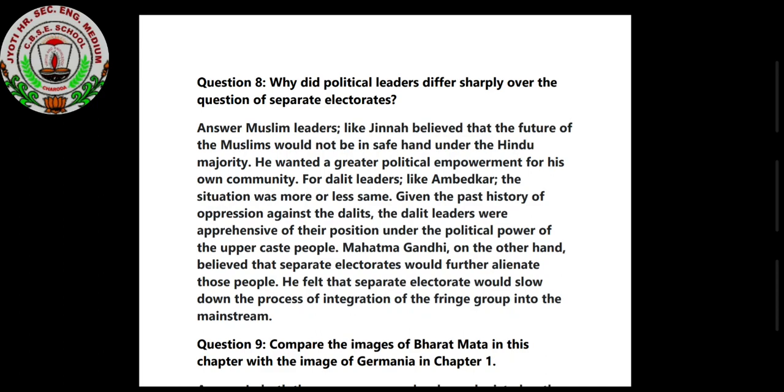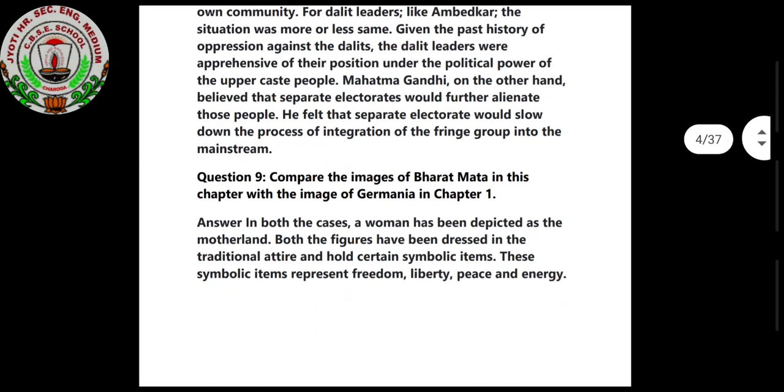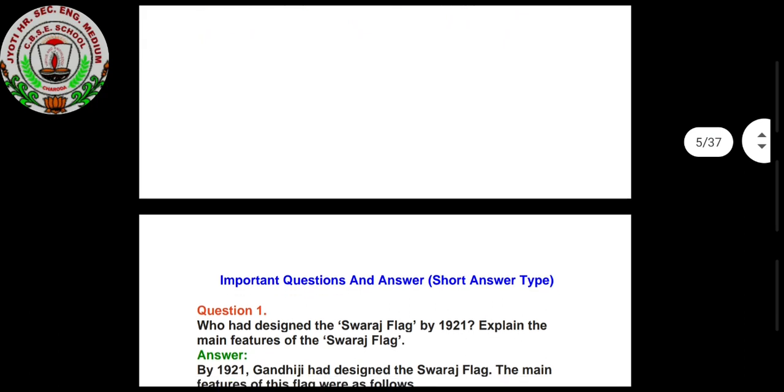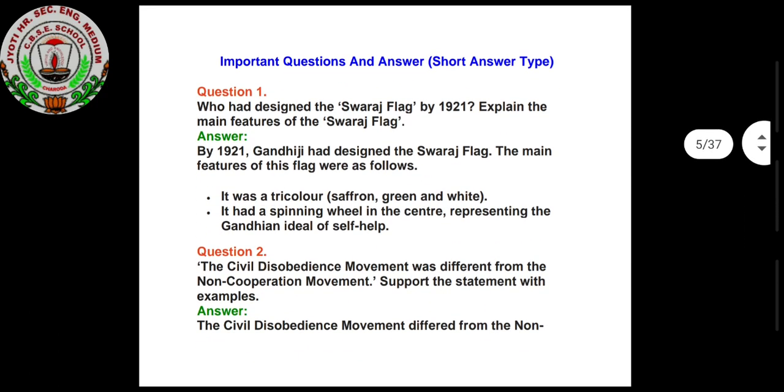One more thing I will tell you, children: this time you are going to appear for the board examination and we will have very little time. You have to cooperate with the teachers. You might know that we have 4 textbooks, that is civics, geography, economics and history. Each textbook carries 20 marks.